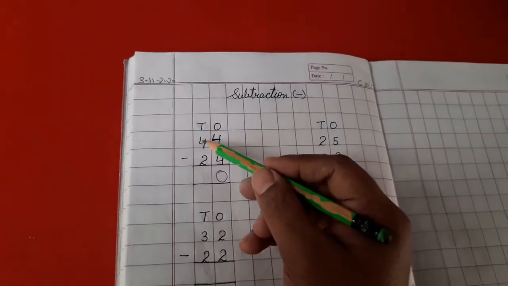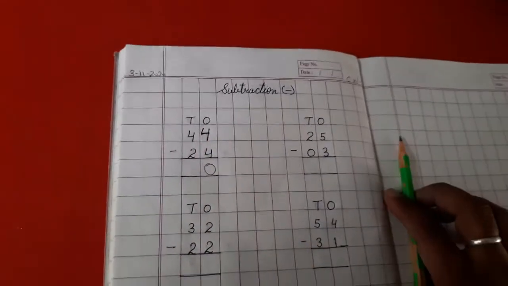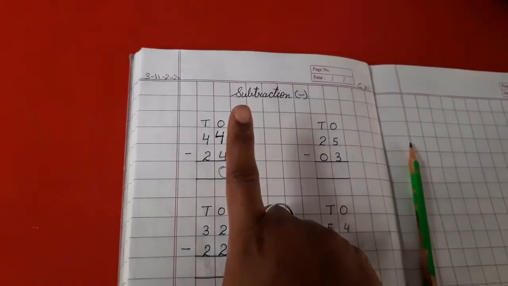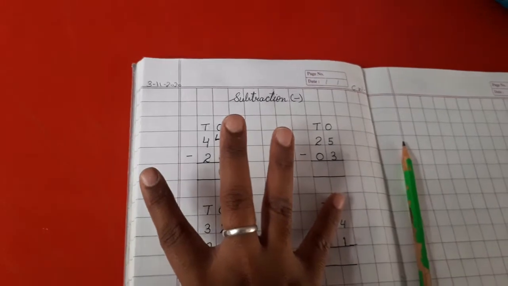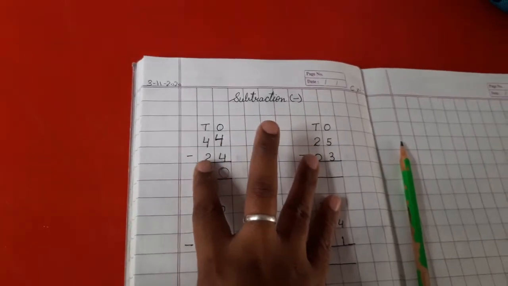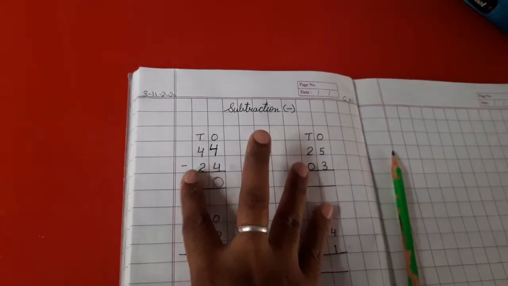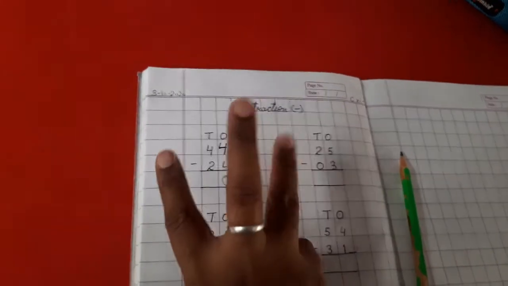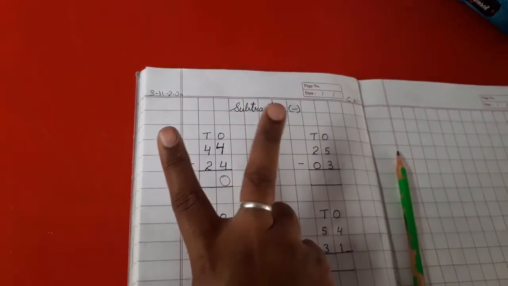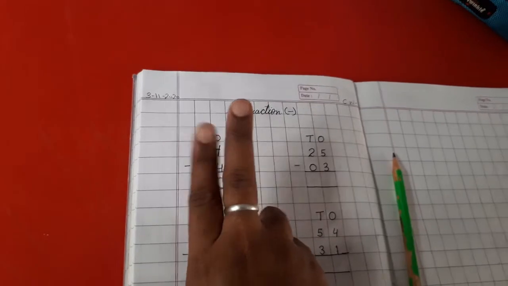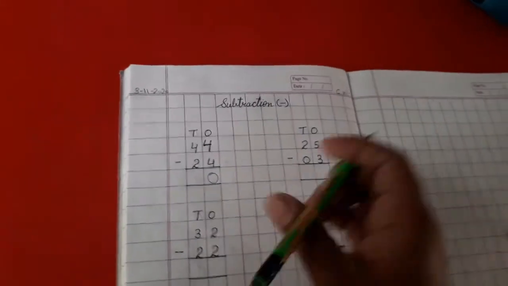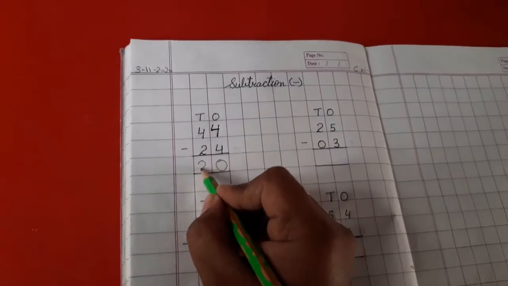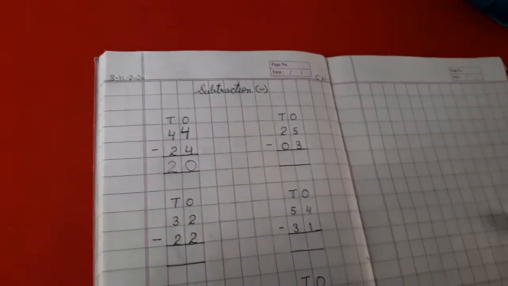Now next we have 4 minus 2. So again we are going to open 4 fingers, 1 2 3 4. We have 4 fingers. Now how many do we have to minus? 2. That means we are going to close 2 fingers, that is 1 2. So how many are left with us now? Count these. The answer is 2 fingers. That is 2 here. Clear?